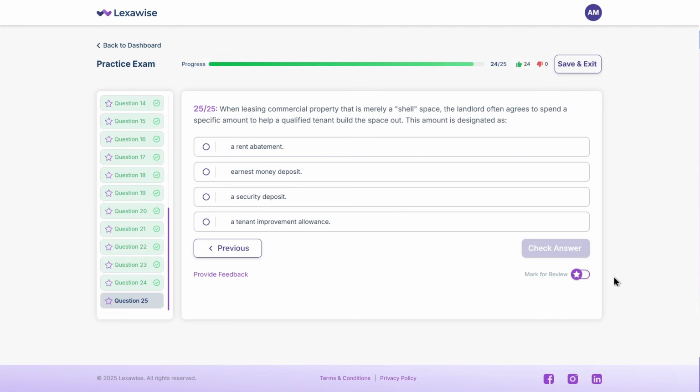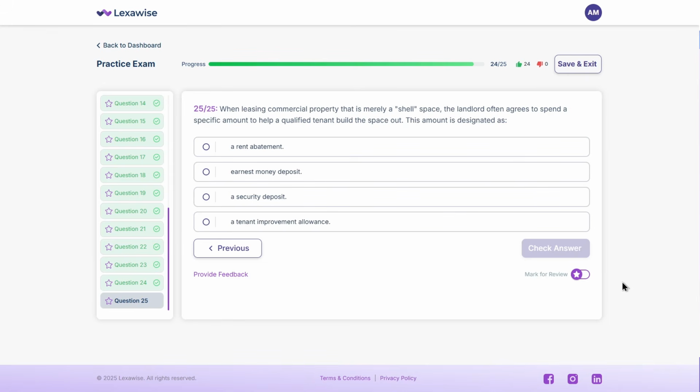When leasing commercial property that is merely a shell space, the landlord often agrees to spend a specific amount to help a qualified tenant build the space out. This amount is designated as A, a rent abatement, B, earnest money deposit, C, a security deposit, D, a tenant improvement allowance. Got your answer?